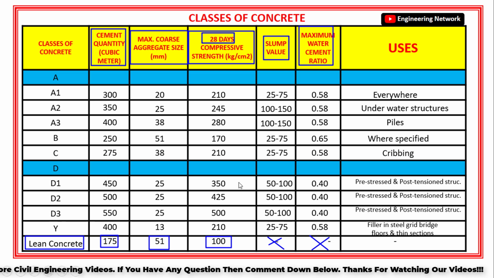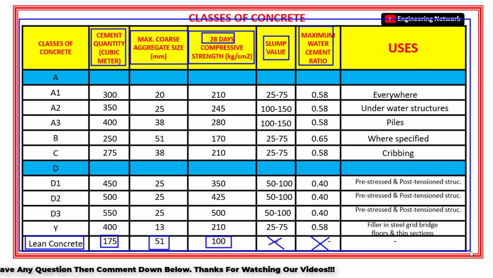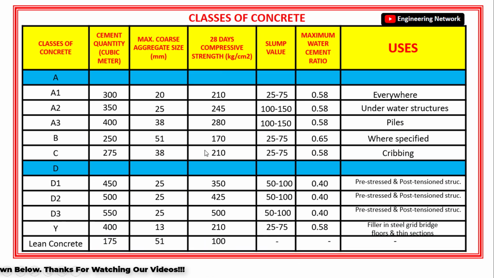Now, what is meant by this table and how will it help us in the field of civil engineering? So let's assume that you are working as a civil site engineer on a building construction site. Now let's say on-site concrete work is going on and you have to perform a slump test on a particular concrete before its use, and you don't know the class of that particular concrete.